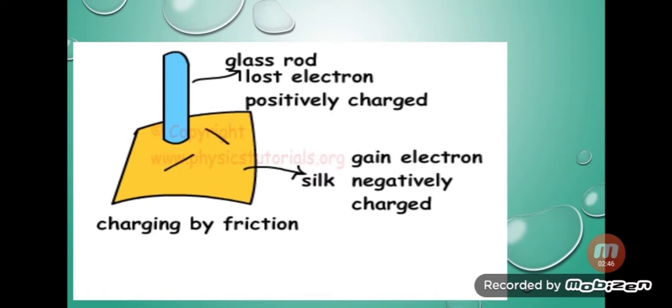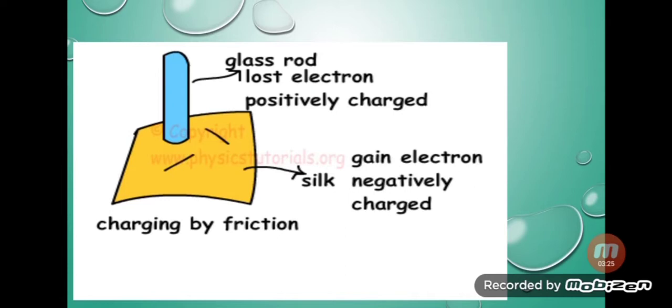When two objects are rubbed together, some electrons from one object get transferred to the other object. Objects that lose electrons become positively charged and those that gain the electrons become negatively charged. This method of charging an object by rubbing it with another object is called charging by friction. So let's take an example.